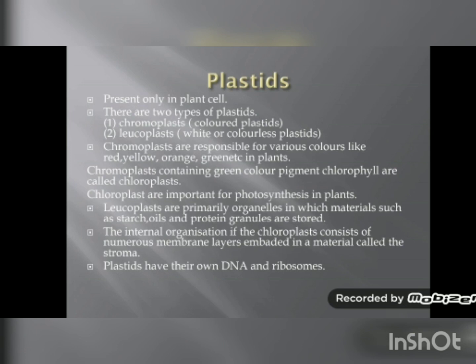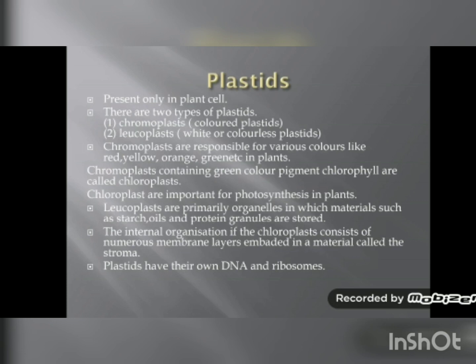So the colors in the plants are because of chromoplast. Chromoplasts are responsible for various colors like red, yellow, green, orange, etc. in plants. Now, the chromoplast which contain green pigment, chlorophyll, are known as chloroplast. Now, you remember properly that there are only two types of plastids. There are chromoplast and leucoplast. But the chromoplast which consist of green color pigments, that is chlorophyll, are known as chloroplast. This chloroplast also contains yellow and orange pigments.